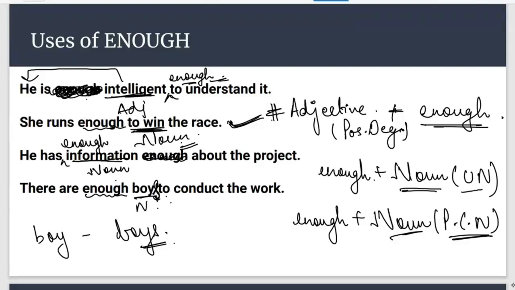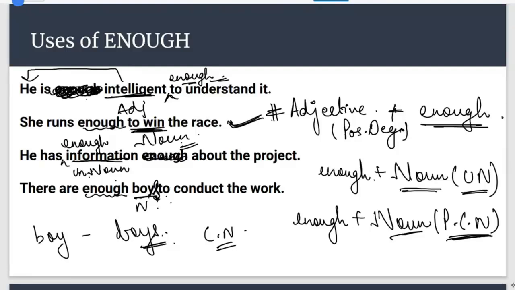Enough can be used with uncountable noun or a plural countable noun. Here information is what? Information is an uncountable noun. But boy is what? Boy is a countable noun, but we need to use it only with the plural form. Right? So what will be the plural of boy? Plural of boy will be boys. So we have made it plural because we use enough with plural form. So the right answer will be there are enough boys to conduct the work.